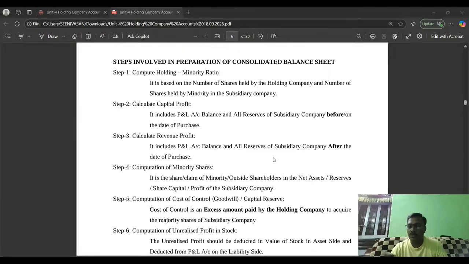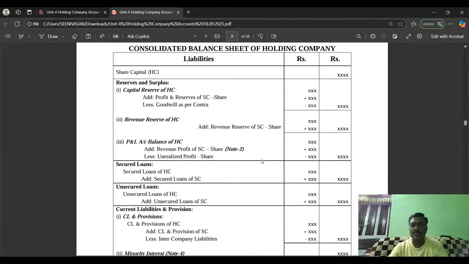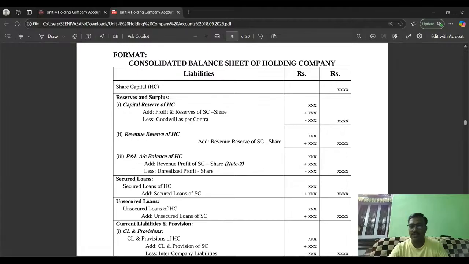Here, one treatment is that if the answer is minus, it has to be treated as capital reserve, and capital reserve must be posted on the liability side of the consolidated balance sheet. Whereas if it is goodwill, it has to be posted on the asset side of the consolidated balance sheet. Is it okay? Am I clear? Okay, let me show the simplest format of consolidated balance sheet.